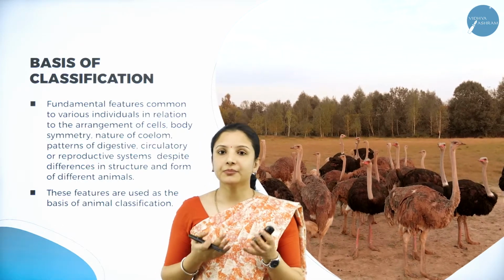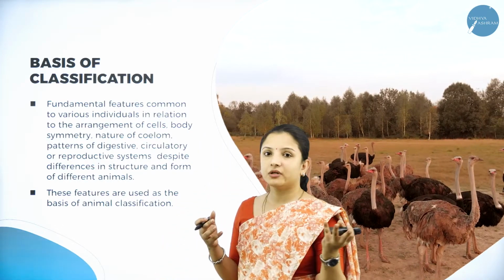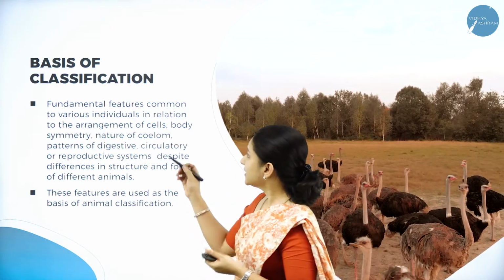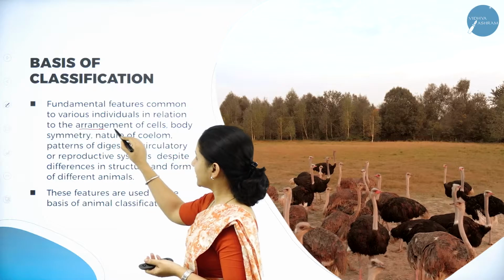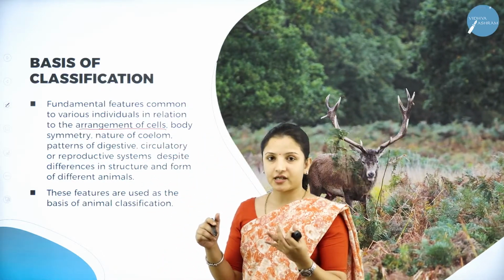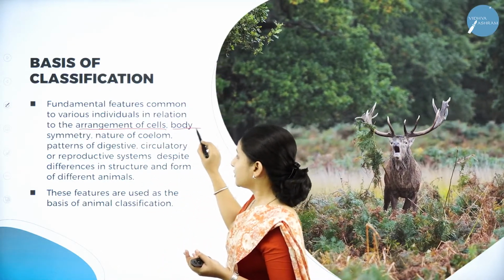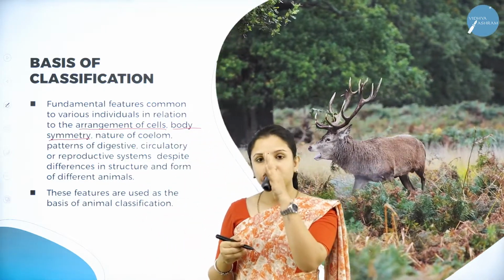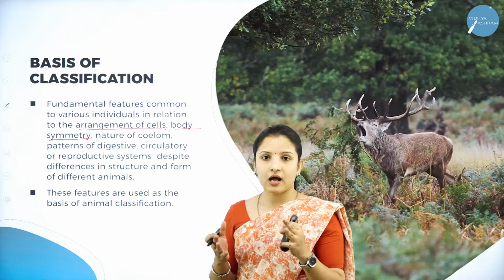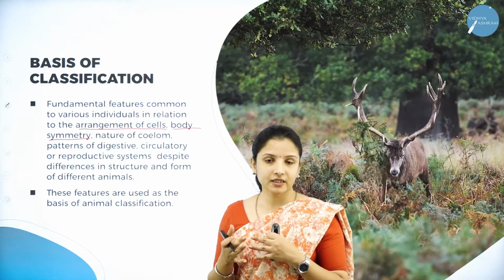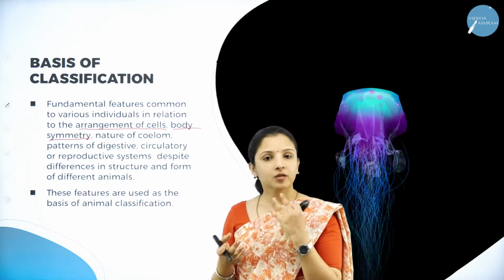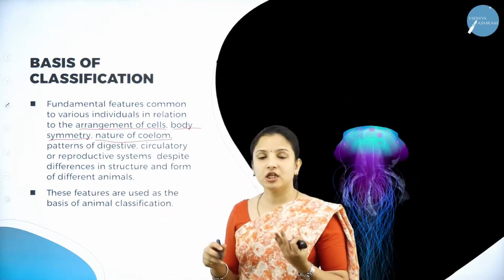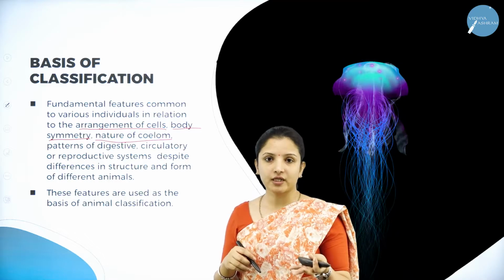So say for example, if we consider a group of animals, the classification would be done based on some common features such as the arrangement of the cells. So, how the cells are arranged. Based on the body symmetry means when you cut an animal into half, whether they will look identical, whether they will look non-identical, based on that the classification has been done, based on the nature of the coelom. So, coelom is nothing but the body cavity.